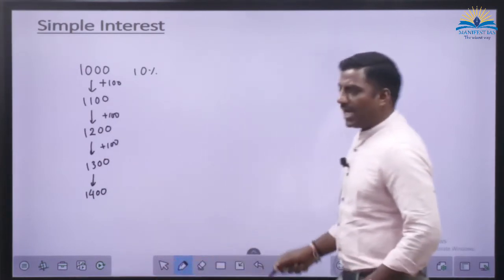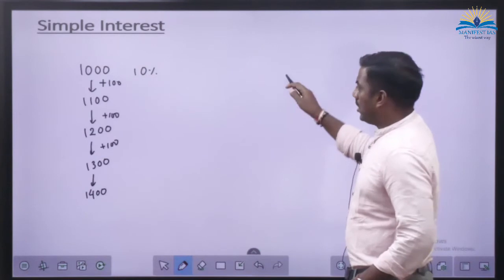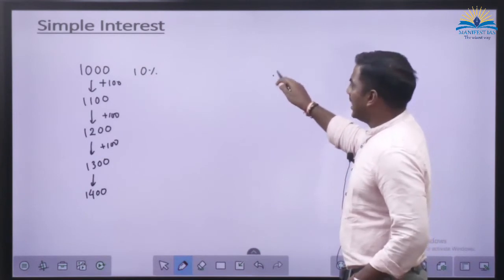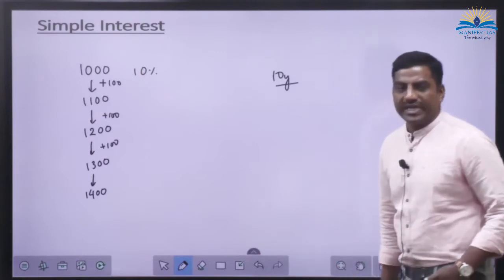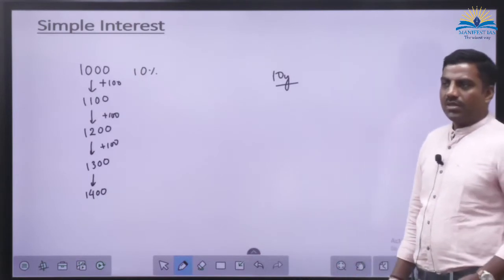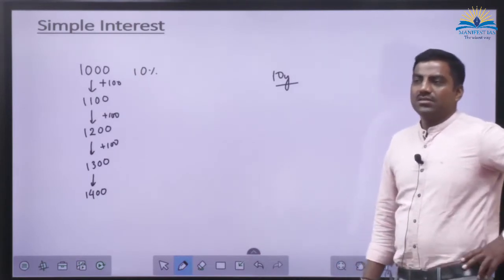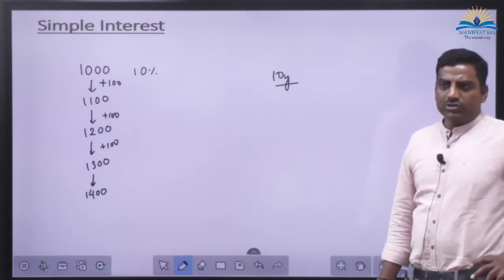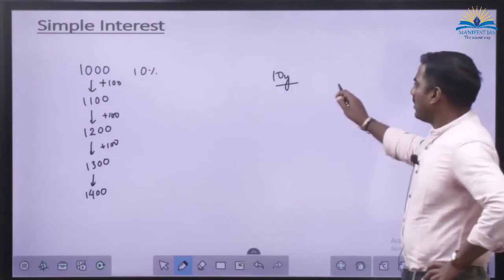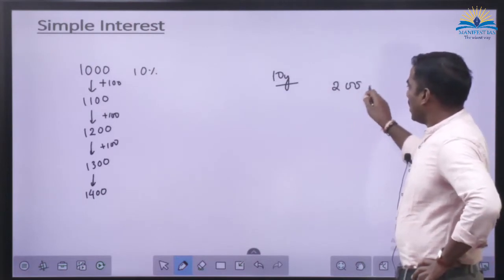But let's say I've kept this sum for 10 years now. I've kept this 1,000 rupees for 10 years. So what would be my balance? 10 years, 100 rupees every year, 1,000 rupees extra, 2,000. So my balance is 2,000.